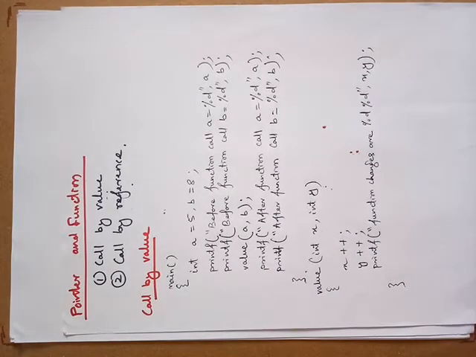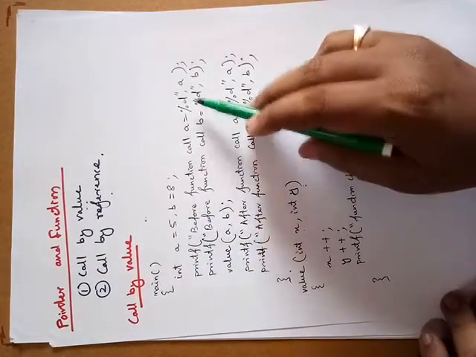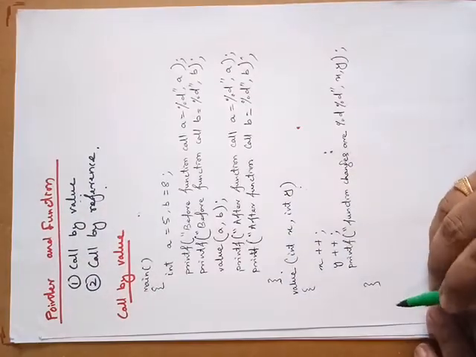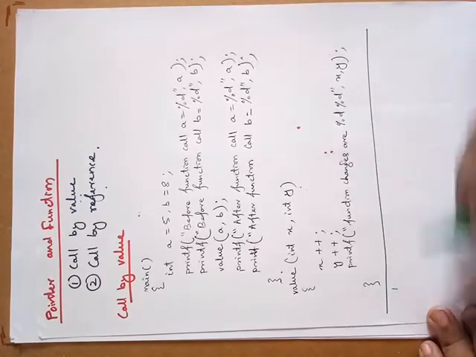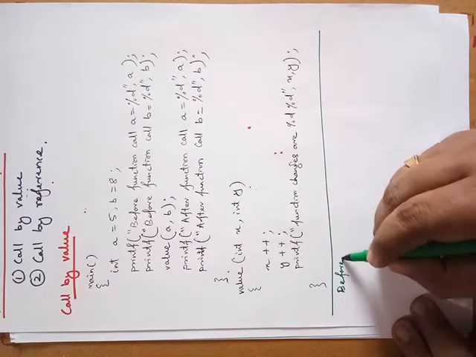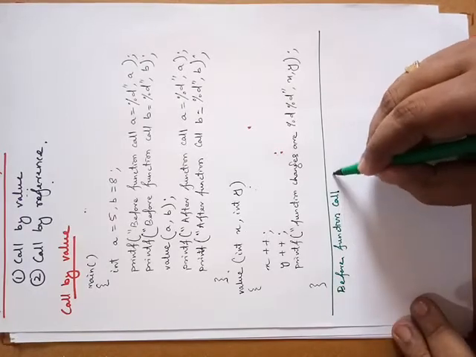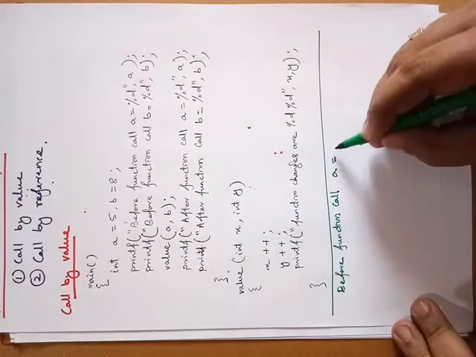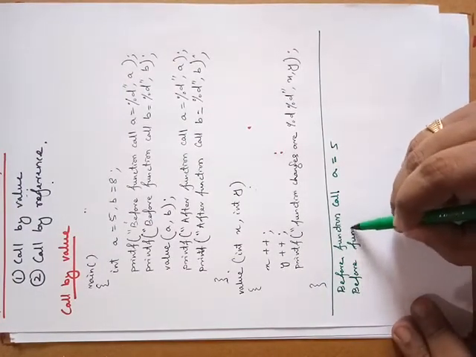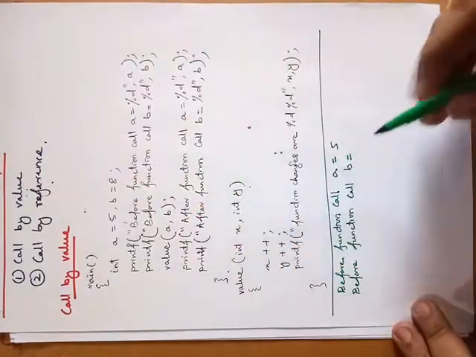Now for this program, the output will be: before the function call, the value of a and before the function call the value of b will be printed. So I am printing the output here. Before function call a is equal to how much? That is 5. Now the second statement will be before function call b is equal to how much? That is 8.